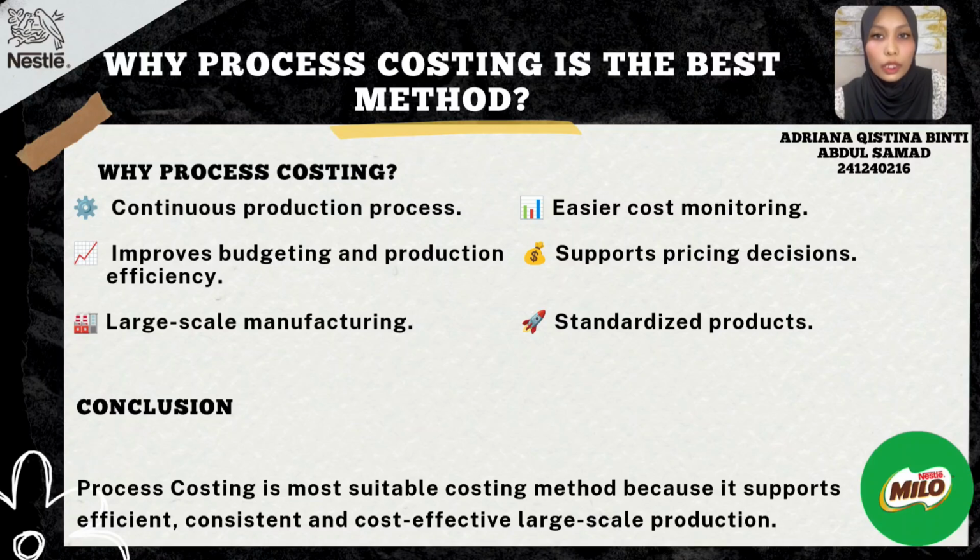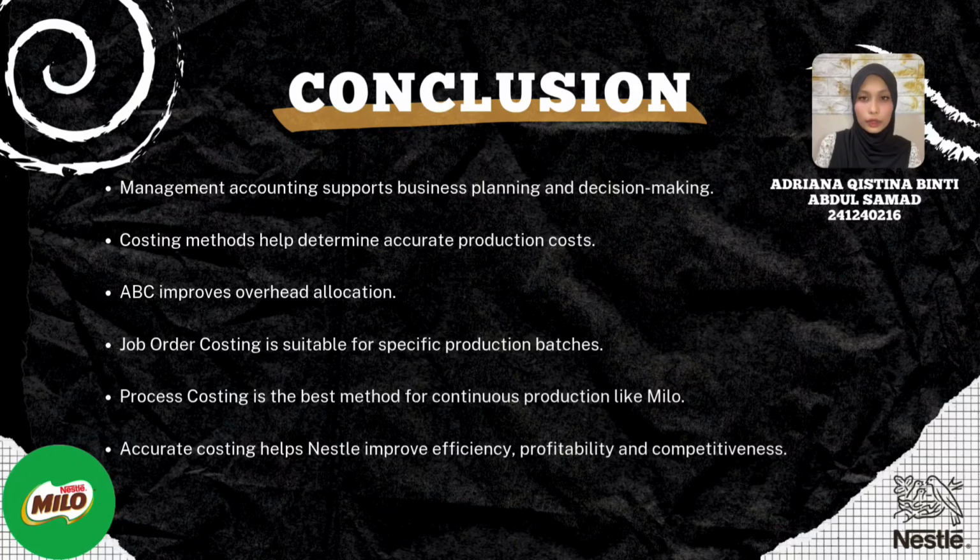effectively. Besides that, this method also supports important managerial decisions such as pricing, budgeting, cost control, profit planning, and improving production efficiency. Therefore, process costing is the best costing method for Nestle because it matches the nature of Milo's manufacturing process. Alright, so in conclusion, management accounting plays an important role in helping manufacturing companies make better business decisions.